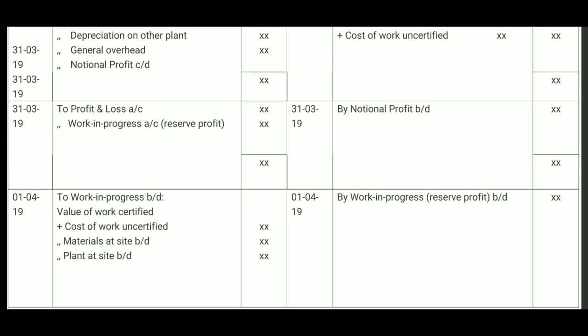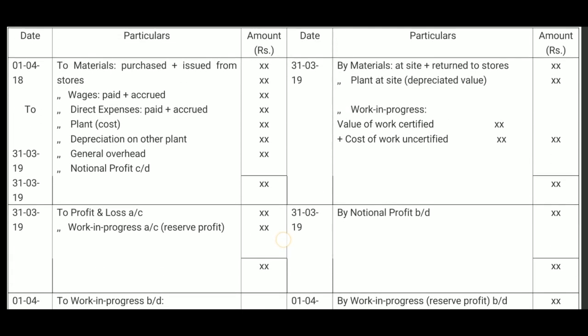In the next year, when the expenses are incurred, similarly this contract account is continued. Again, materials purchased, materials issued from stores, wages incurred, and any other indirect expenses will be debited. And on the credit side, again similar entries are made.